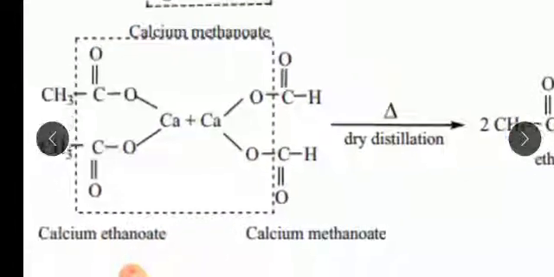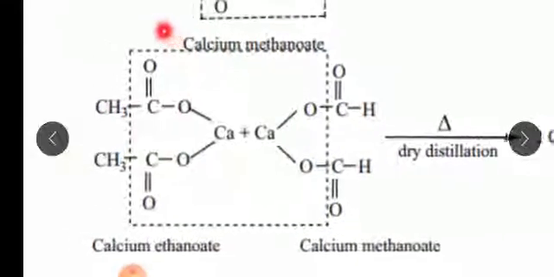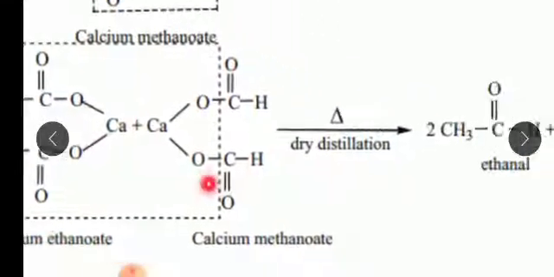Next, the compound we have taken is for preparing acetaldehyde: calcium ethanoate, (CH3COO)2Ca, together with calcium methanoate, (HCOO)2Ca, which has one carbon. So 2 Ca is present here, so it must release 2 calcium carbonate. So 2 calcium carbonate are released.